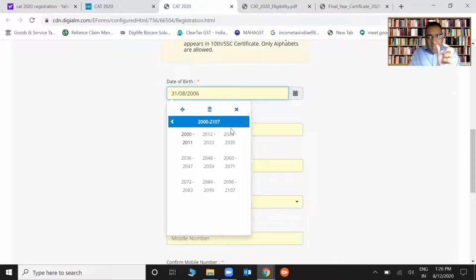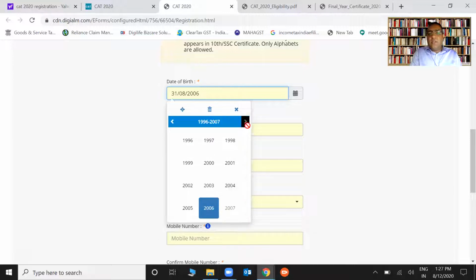So that way you can directly go to the year. It will save that time. Otherwise for months you'll keep clicking. Right? Click on the middle part, you can easily go there. Right? So let's say I'm '83 born. So here we go. I hope it is understood now. So it's easy. It's easy. Yeah, see this now.